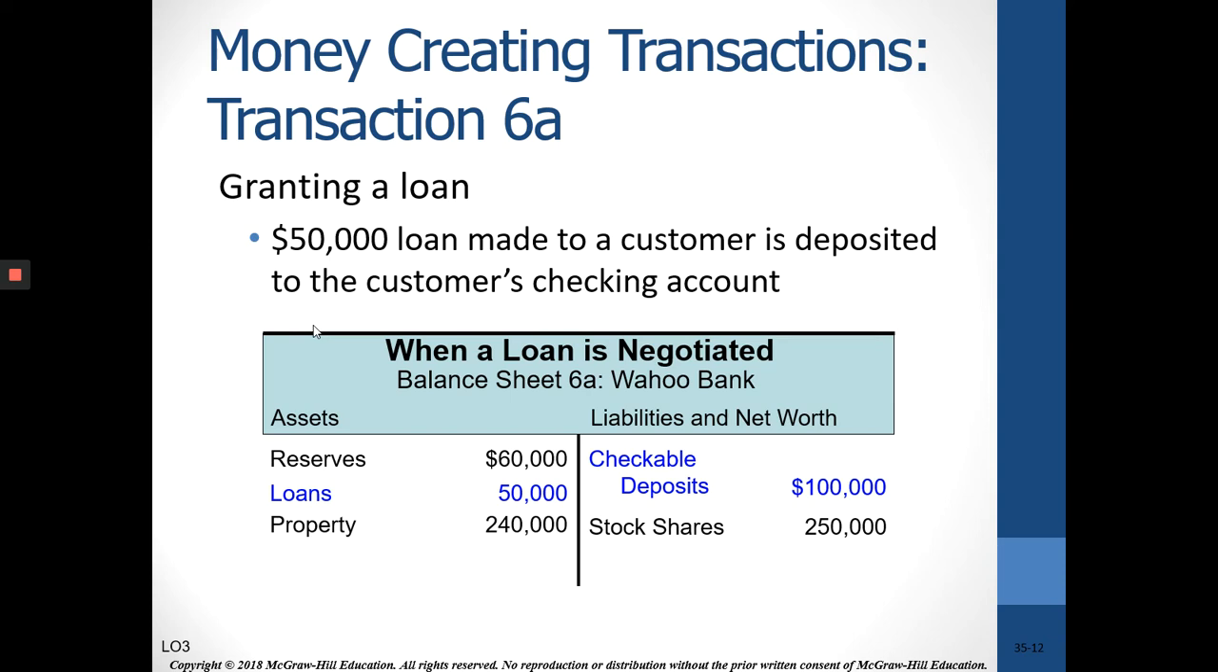Of course, they're going to spend it really quickly because they didn't borrow it to let it sit there. So another important definition here: a loan is an asset to a bank. Loans are assets. So let's say that the loan was $50,000. That person deposited it in their checking account. So now the loan is an asset. It goes up by $50,000. Checkable deposits go up by $50,000 as well.